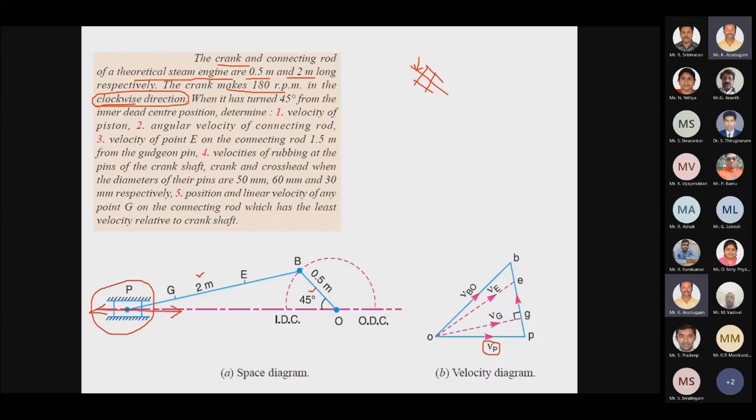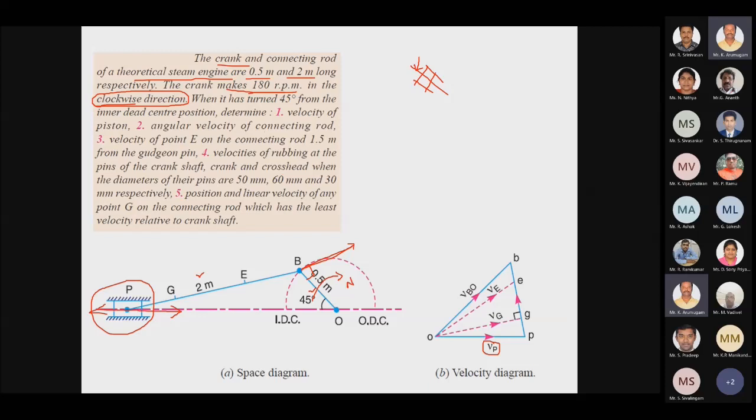Since the velocity of a crank represents the rotation. For example, here it is making 180 rpm in the clockwise direction. So this is our crank. We have to take the omega or speed N equal to 180 rpm in this direction. Then velocity will be perpendicular to this link like this. So this is our perpendicular direction, right? For this we need to know the direction of rotation of the crank.